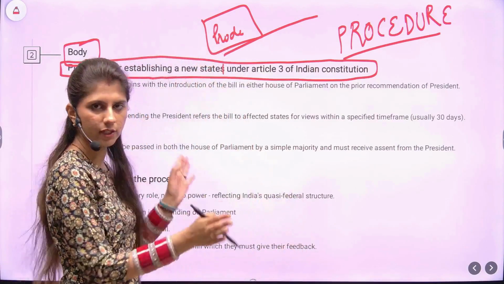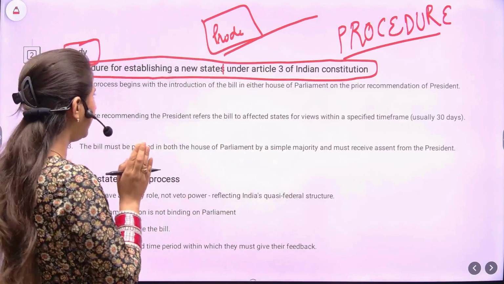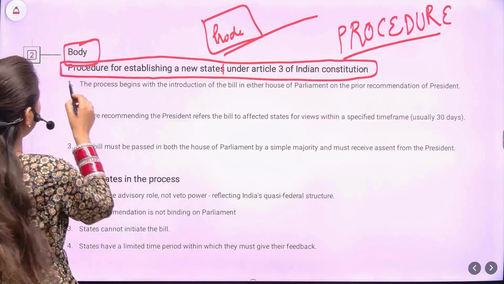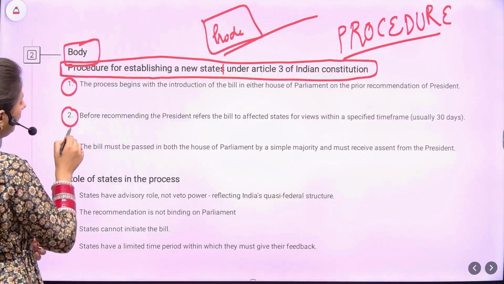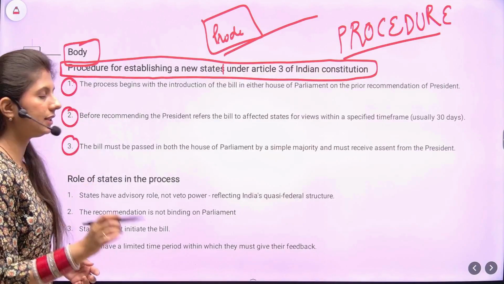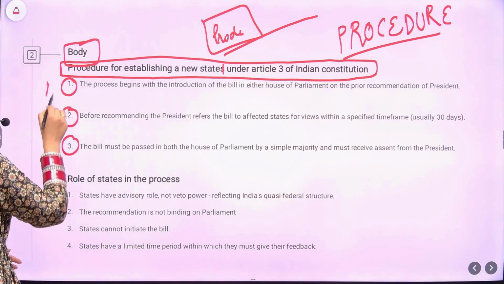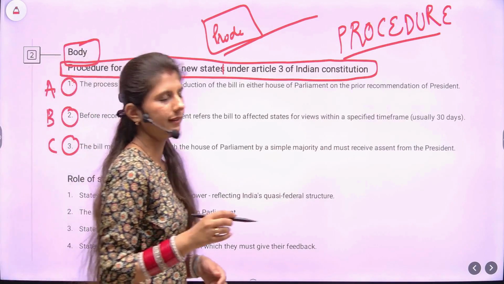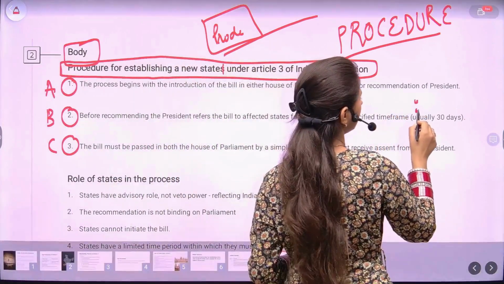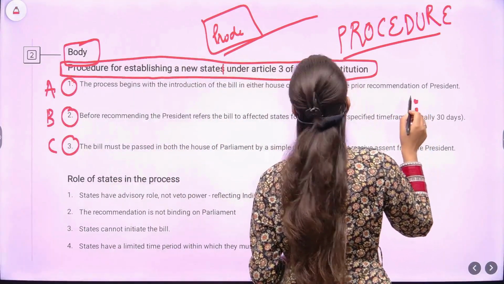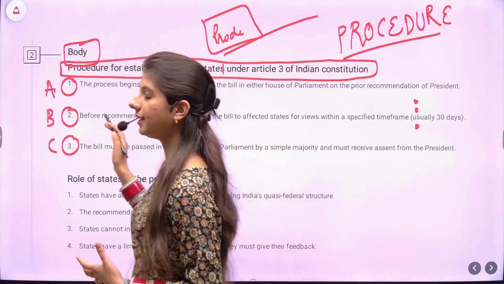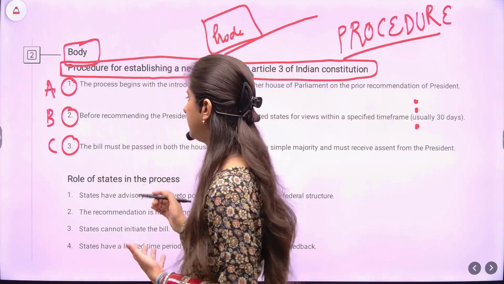Now that whole procedure needs to be summed up and written in precise points. It's better to use alphanumeric digits. Now what are these alphanumeric digits? Alphanumeric means either 1, 2, 3 or A, B, C. See, often students use bullets, that is these pointers, right? So it's better to use these now. This will give a clear edge, clear clarity to the examiner while evaluating the answers.